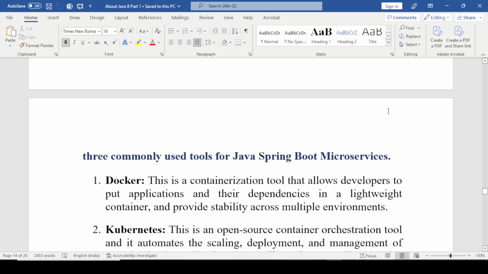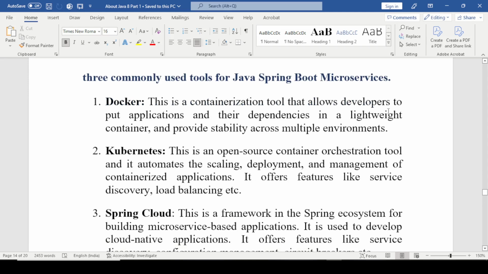The next question is, three commonly used tools for Java Spring Boot microservices. First is Docker. This is a containerization tool that allows developers to put applications and their dependencies in a lightweight container that provides stability across multiple environments. Kubernetes. This is an open source container orchestration tool that automates the scaling, deployment and management of containerized applications. It offers features like service discovery, load balancing.